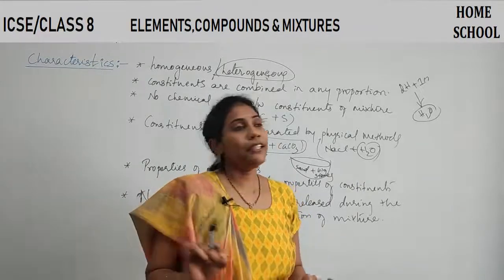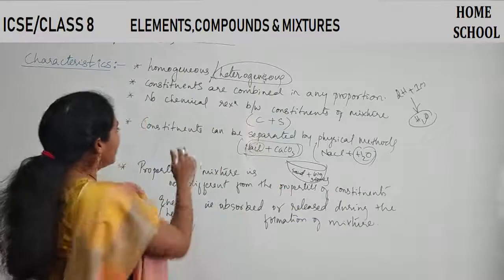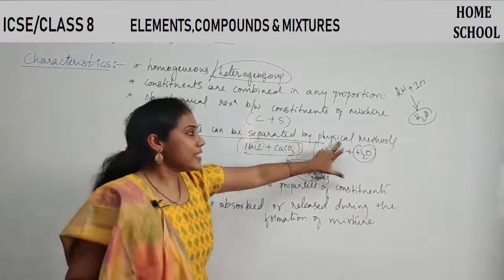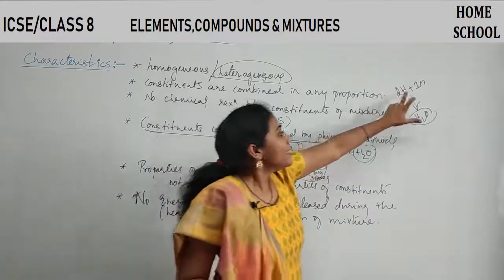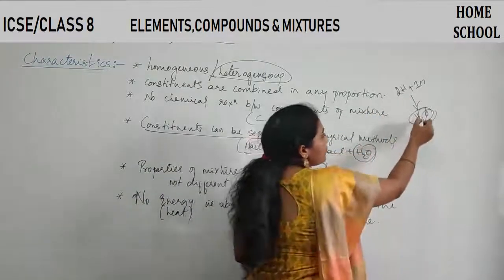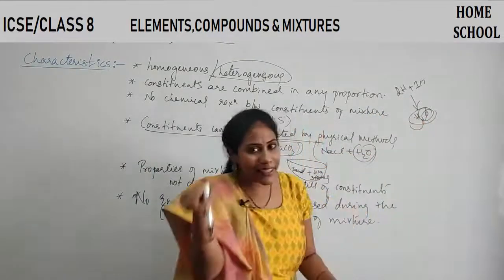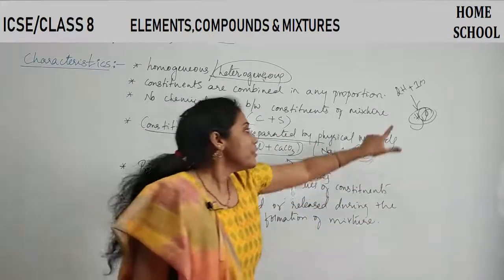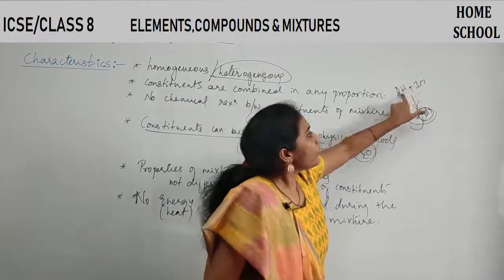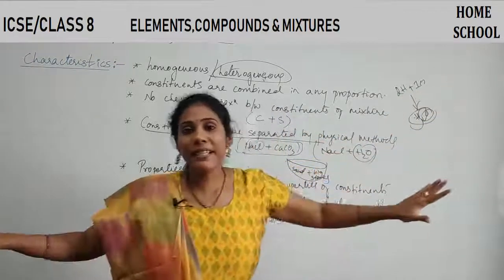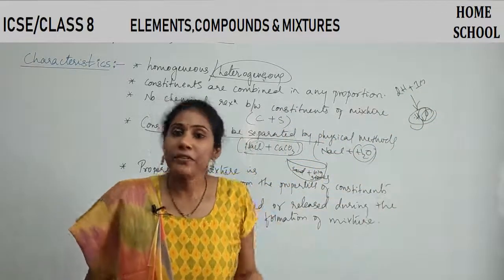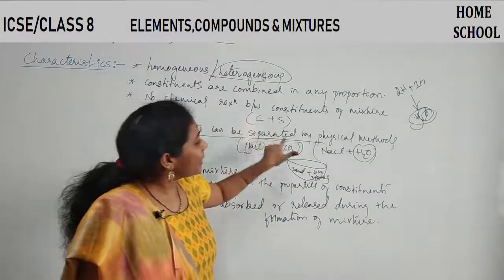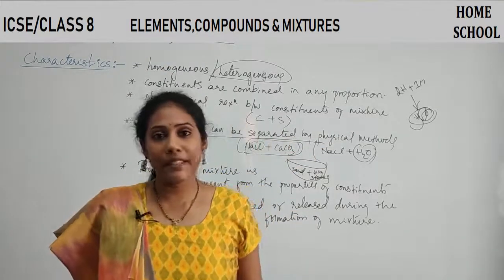And the next point of difference is that constituents of a mixture can be separated by physical methods. Whereas, if you want to separate oxygen from hydrogen in water, can you do it easily by physical methods? Never. So constituents of a compound cannot be separated by physical methods, whereas in case of a mixture, constituents can be separated by physical methods.